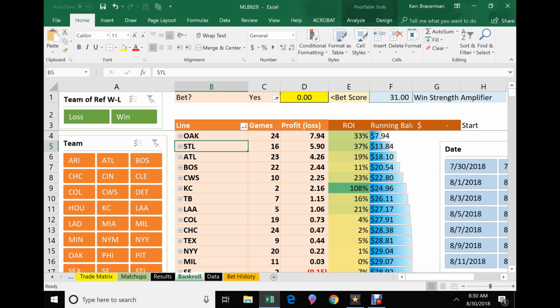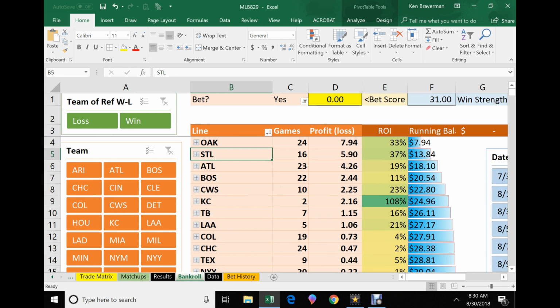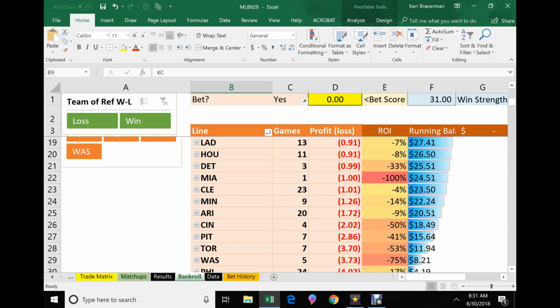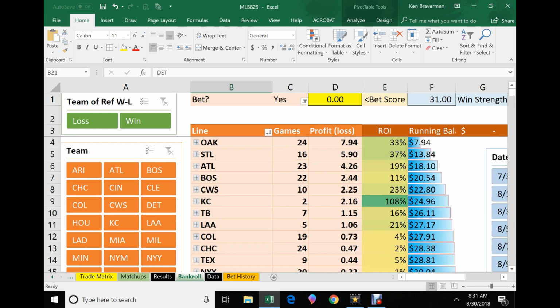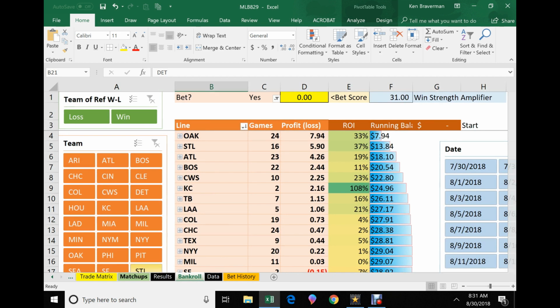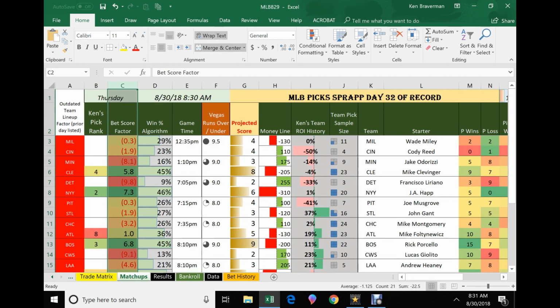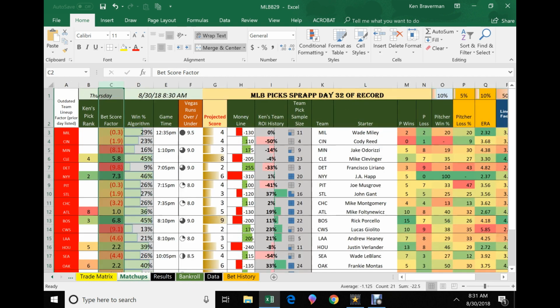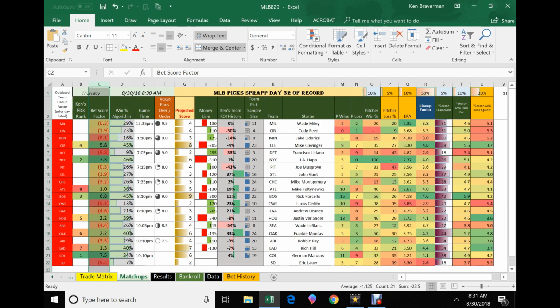St. Louis, Atlanta, Boston came back and scored like 37 runs in the 7th inning. The White Sox win. Kansas City, they won yesterday against Detroit. Detroit is awful. Don't ever play Detroit. You can see you don't play Detroit. What this does is this filters back into, I know we're going long here, 8 minutes already in the video, so we'll talk about the matchups briefly for those who care, but there's going to be an update to this later. This ROI team and history will tell you who the pink are. Don't, even if they're favored in the game, don't mess with them. Right?